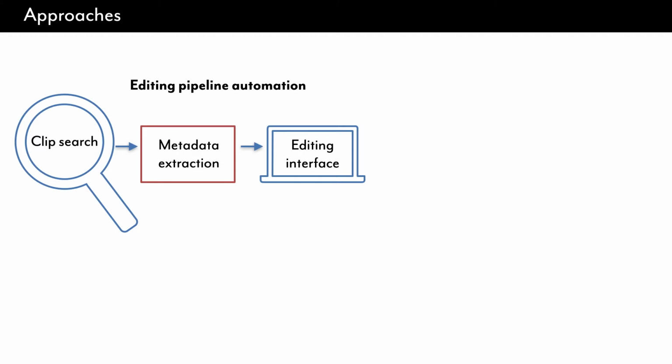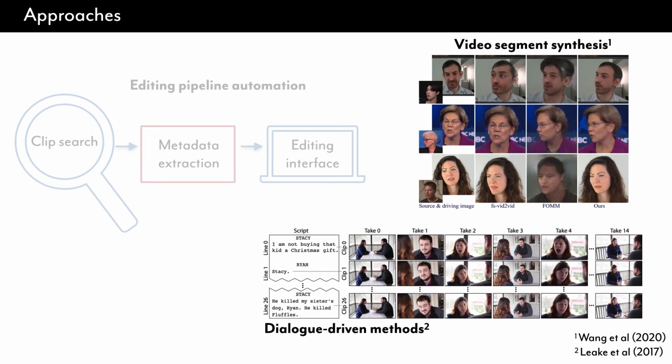Recent methods have addressed these problems by improving aspects of the editing pipeline, the quality of search, video metadata extraction, or interface design to automate editing workflows. On the other hand, researchers have focused on synthesizing video segments from text, but these are often short clips in controlled settings or require large amounts of raw footage. CMVE is the first pipeline for automated editing where the goal is driven by a storyline of the output video and is flexible enough to edit long-form video.